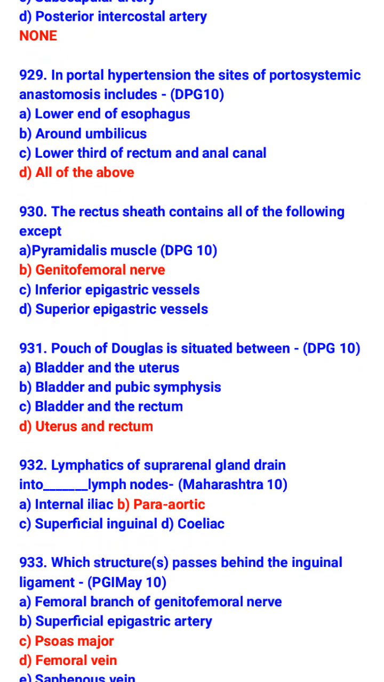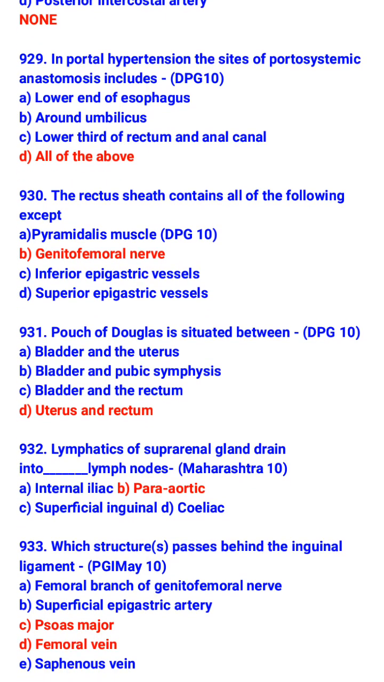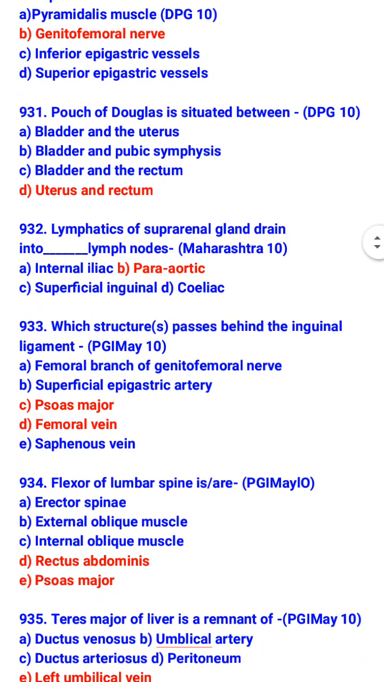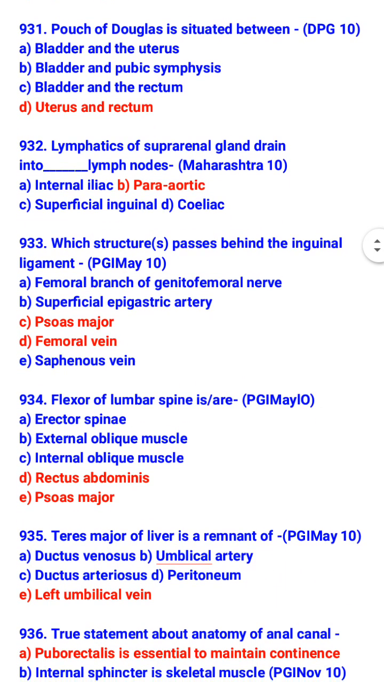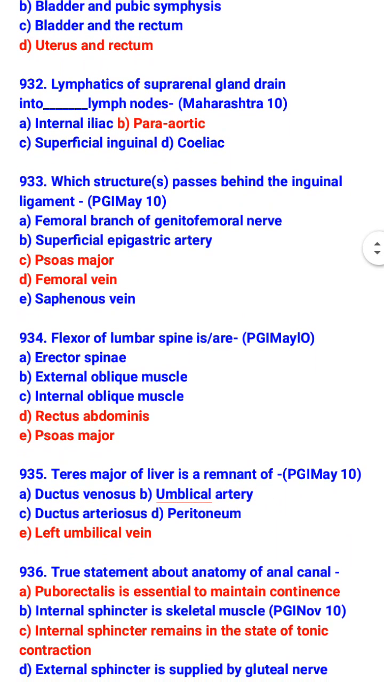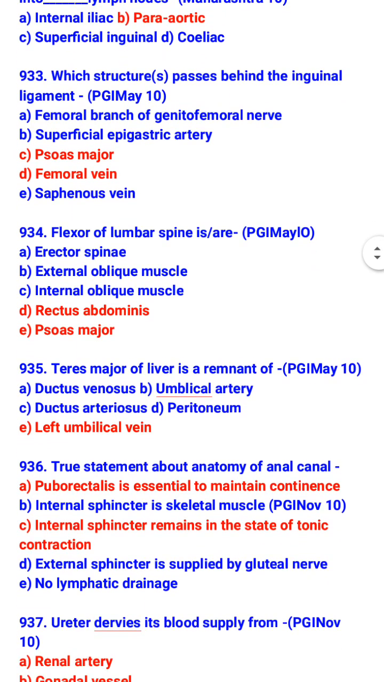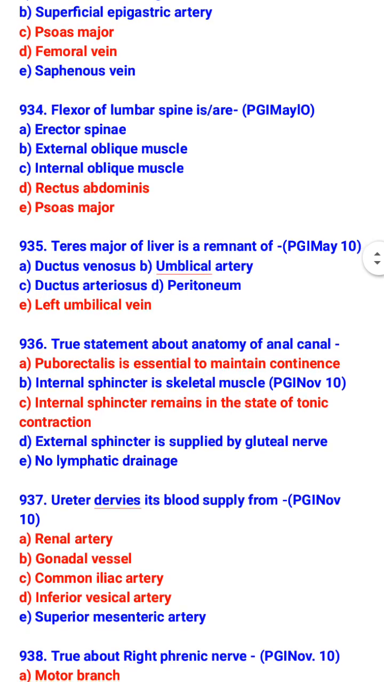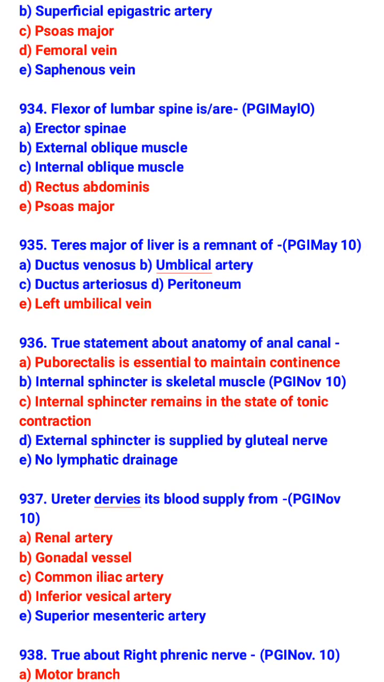Pouch of Douglas is situated between uterus and rectum. Lymphatics of suprarenal gland drain into para-aortic lymph nodes. Which structures pass behind the inguinal ligament? Psoas major and femoral vein. Flexors of lumbar spine are rectus abdominis and psoas major. Ligamentum teres of liver is a remnant of left umbilical vein. True about the anatomy of anal canal: puborectalis is essential to maintain continence. Internal sphincter remains in the state of tonic contraction.